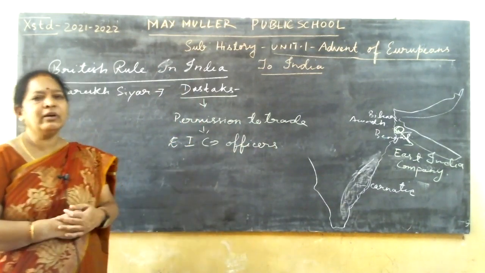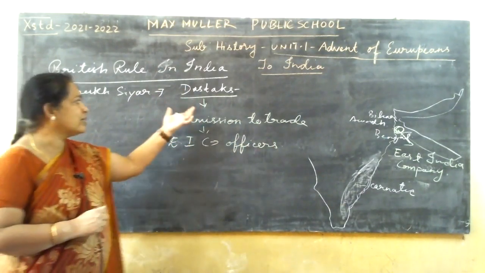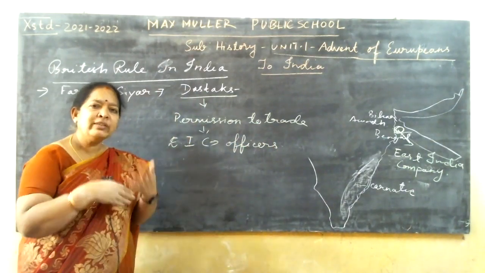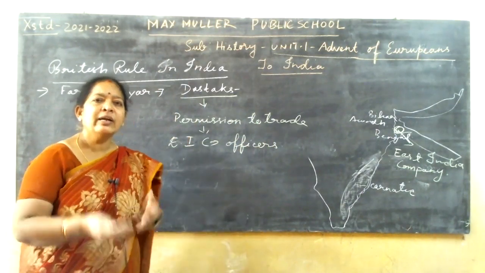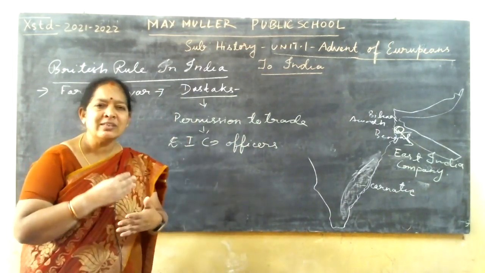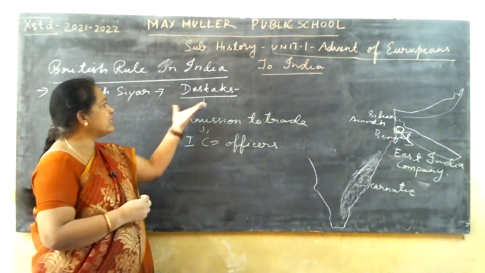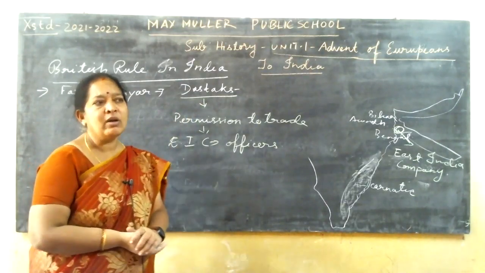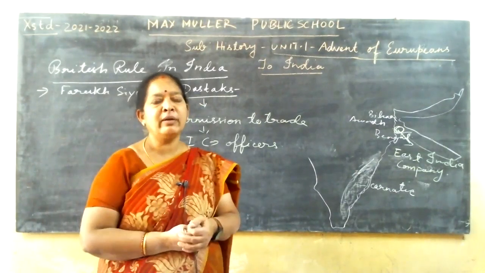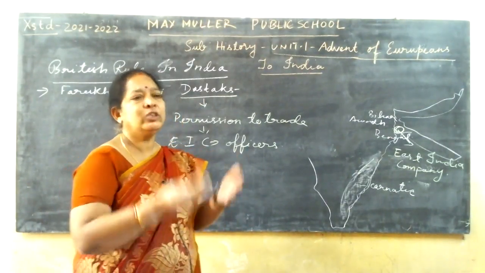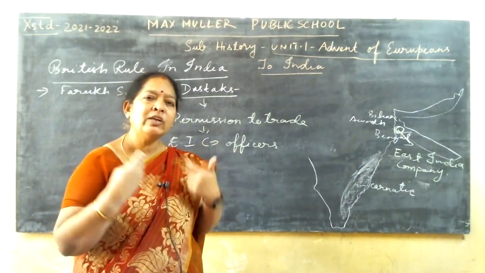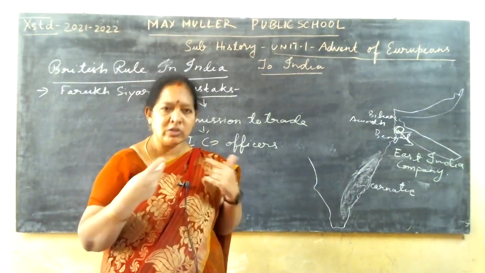So what happened later on, these dastaks, instead of whatever the margin was given, more than that, the officers started trading and misused these dastaks. Okay, they started misusing the dastaks. They did not pay tax and all. And because of that, what happened? Our bank, which was the treasury, became empty, and we had to face a lot of losses.